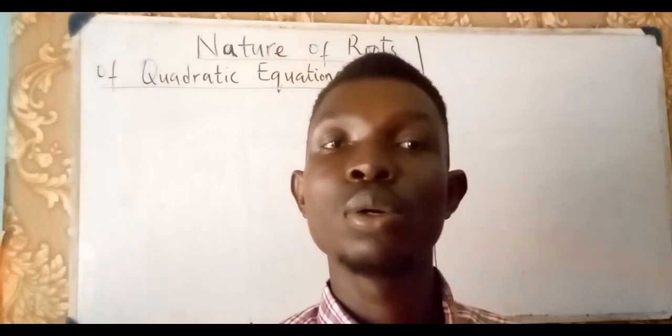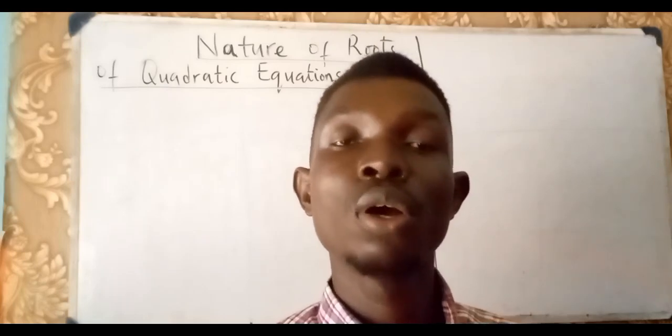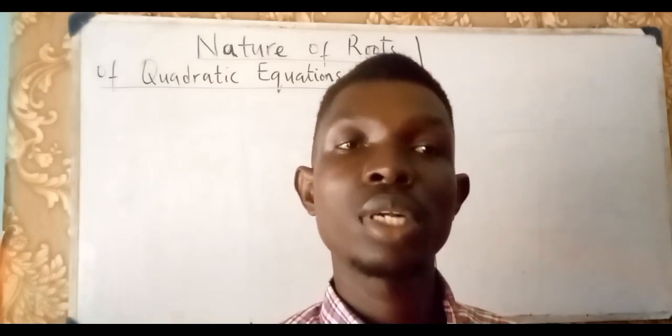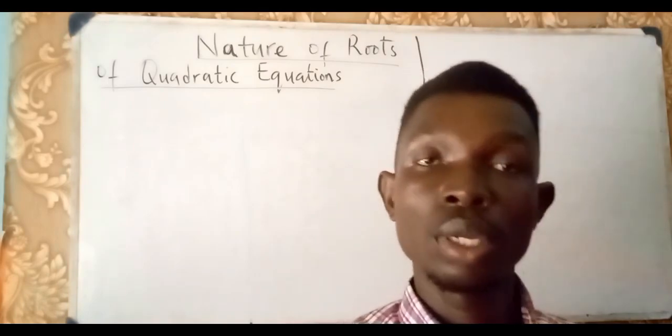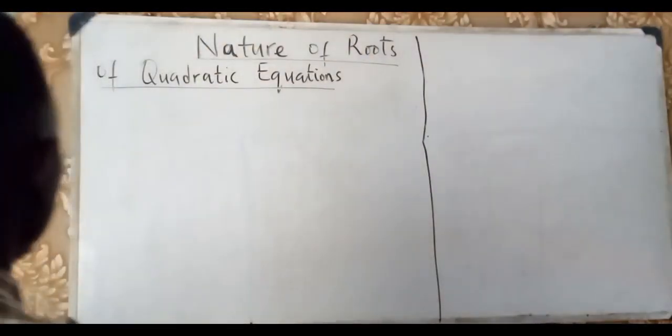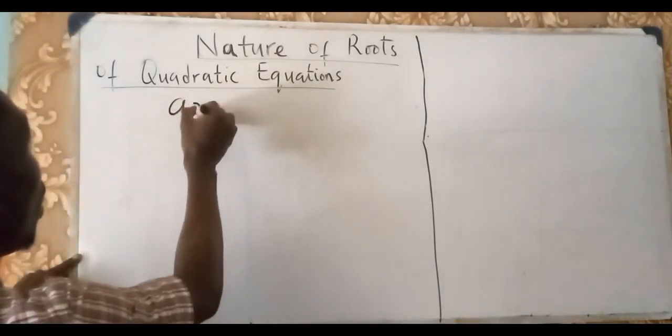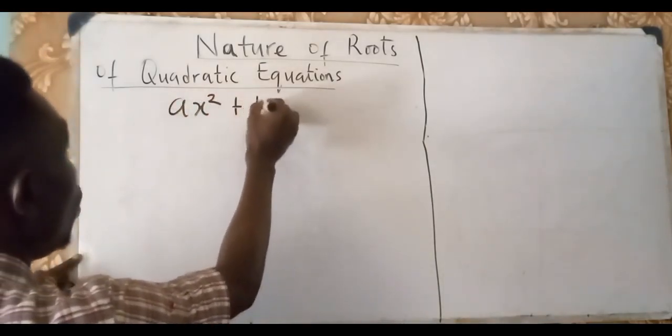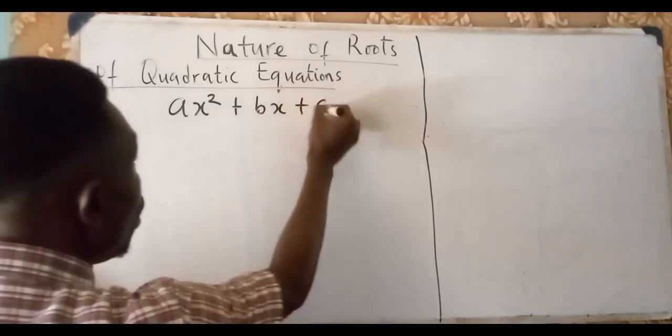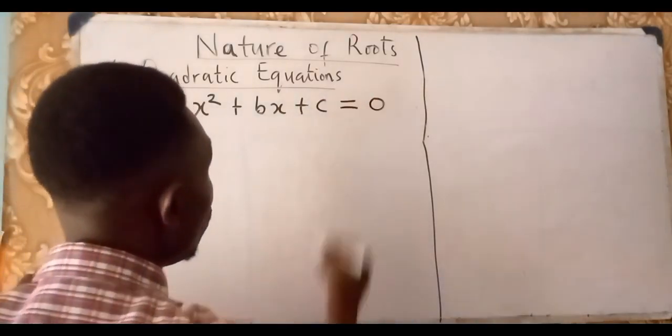In this video, we'll be looking at the nature of the roots of quadratic equations. Now remember our quadratic equation, the general form is ax squared plus bx plus c equals 0.